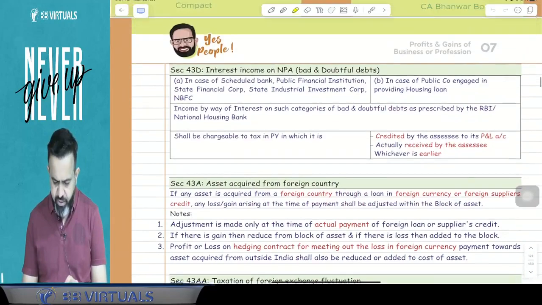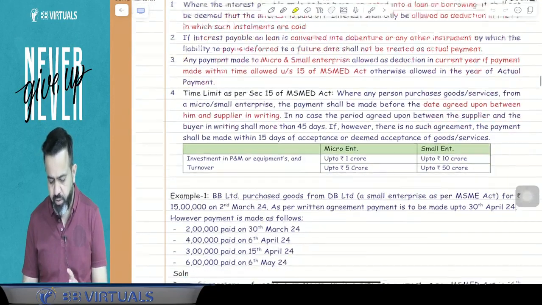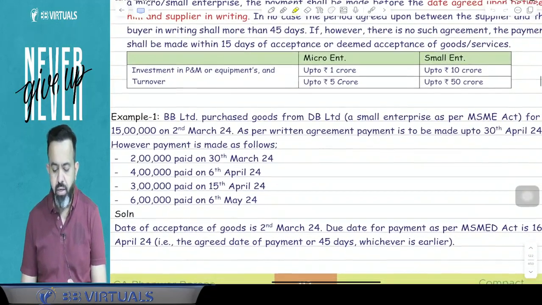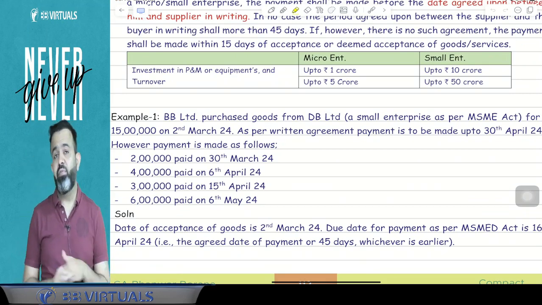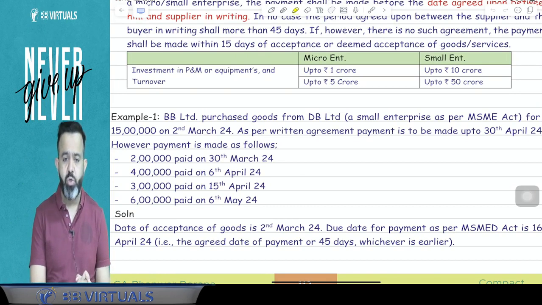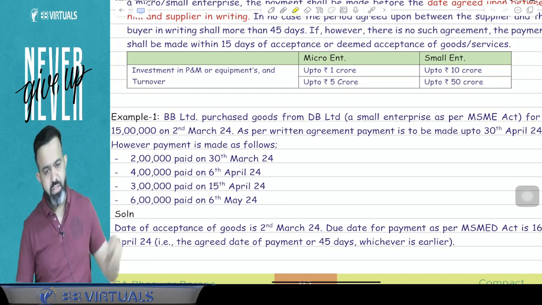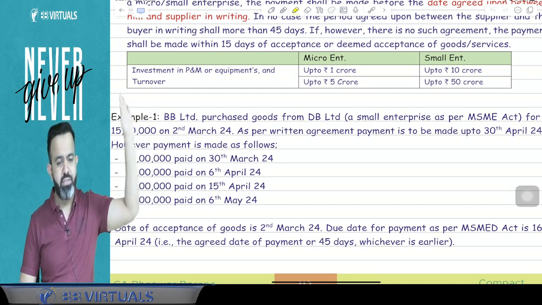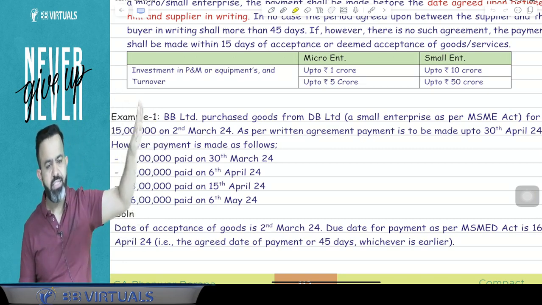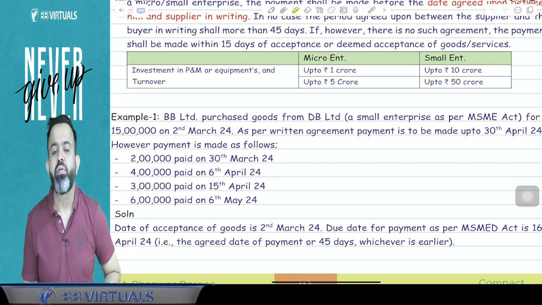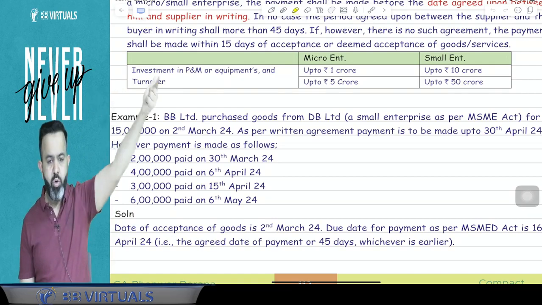Okay, what was the micro enterprise and small enterprise? Earlier, ICAI had given a different definition, as per the Act, but after some time there was a notification, and due to that notification they have changed the micro enterprise and small enterprise definition. So this is the micro and small enterprise definition, the new definition. So whatever we did in your book, whatever we did in our book, just change it.